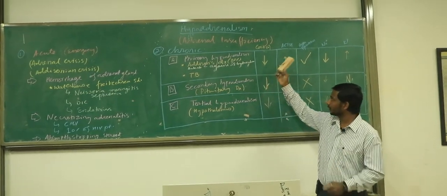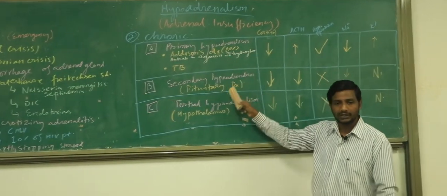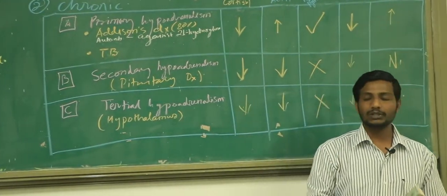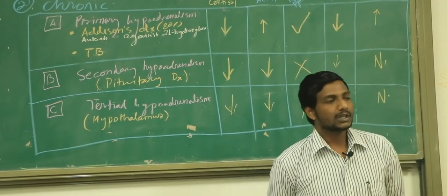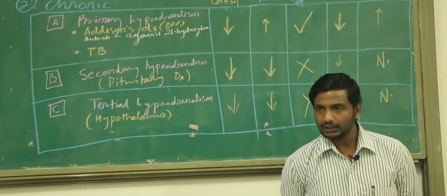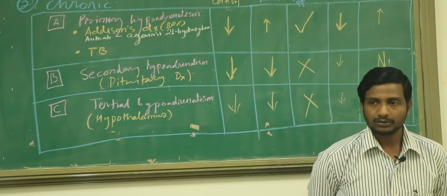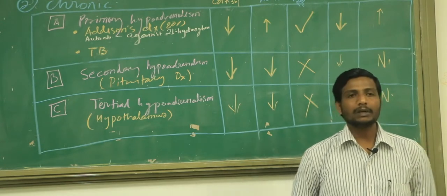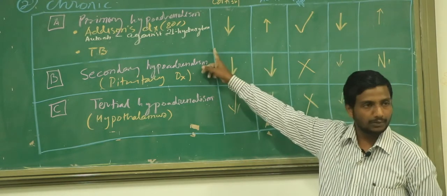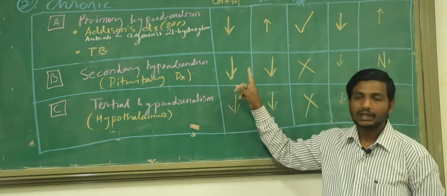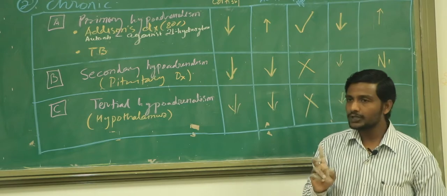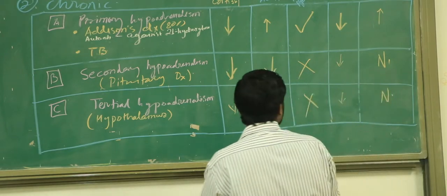And again, in the case of chronic hypoadrenalism, there are 3 different types: primary, secondary and tertiary. I am telling you something and you give me the answer. This patient came to you, his cortisol is down, his sodium is down, and he has hyperpigmentation. Primary, secondary or tertiary? Primary, because hyperpigmentation is only found in the primary. In the secondary and tertiary there is less ACTH, less POMC, and that's why there is no hyperpigmentation. Any confusion till now? Okay, now very quickly we go further.